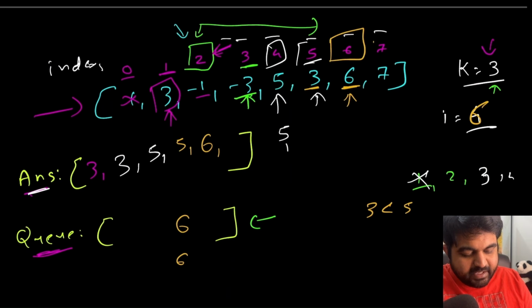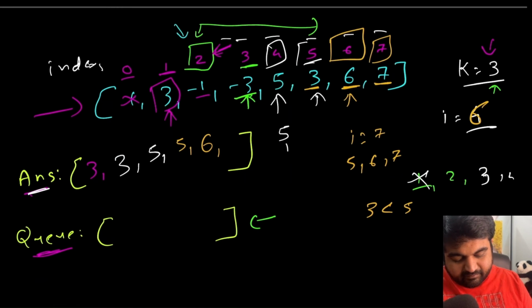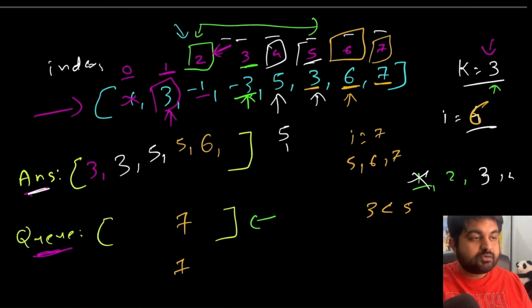And lastly we are at I is equal to 7. If I is equal to 7, then the valid window becomes index values 5, 6 and 7. So the current index value we have inside the queue is 6, which is still valid. Then we compare the value. 7 is greater than 6, which means we are going to replace 6 with index number 7, which coincidentally also has the value number 7. And because this is the maximum value we are able to find, we are going to also mark it in the answer. And in the end, we are just simply going to be done with our existing loop.